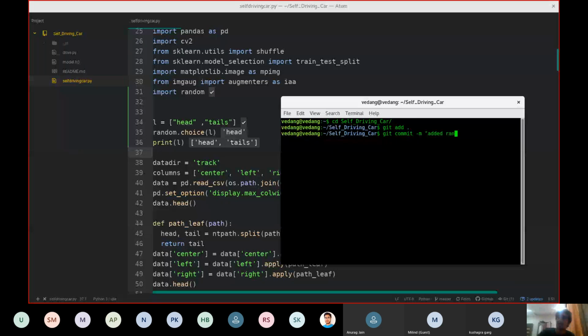Right, one file has changed. It has clearly told us one file has changed. 46 insertions, 41 deletions. This happens because of other code which we have changed. I don't know what this number actually represents in this context, but it is like changes and deletions, updation and deletions that has happened. Now this is what it is. I have committed my code.